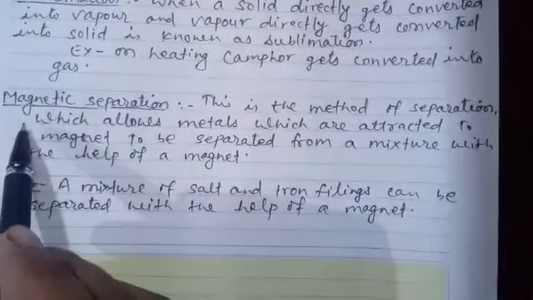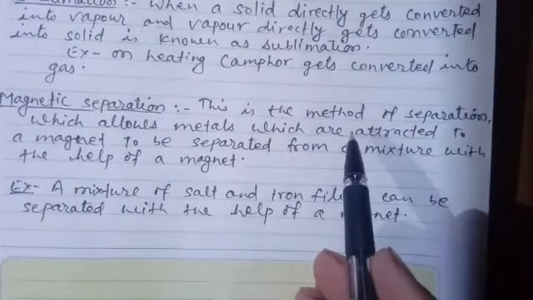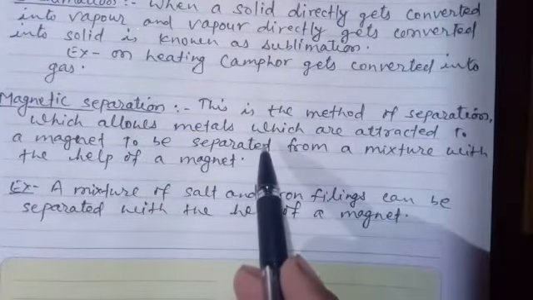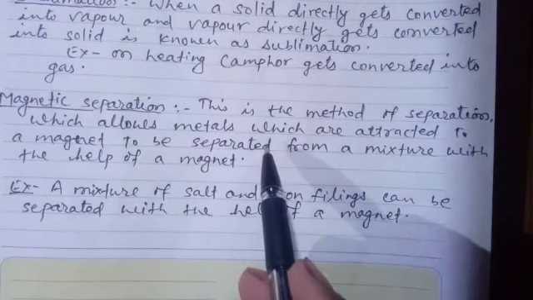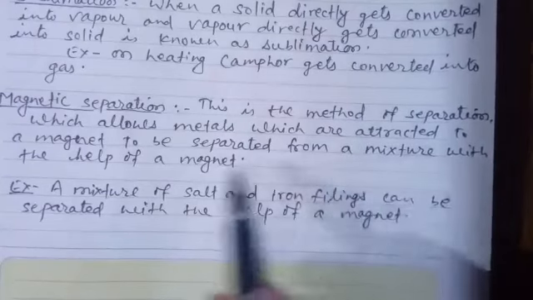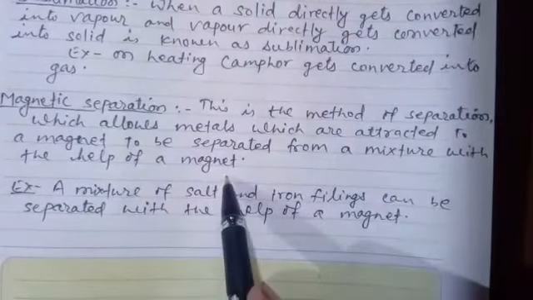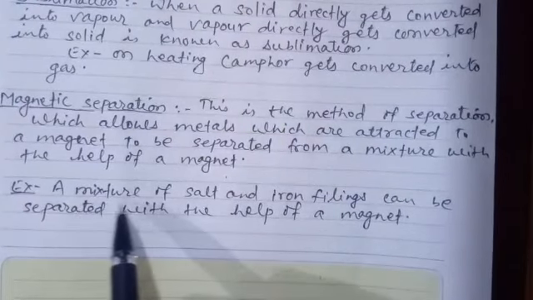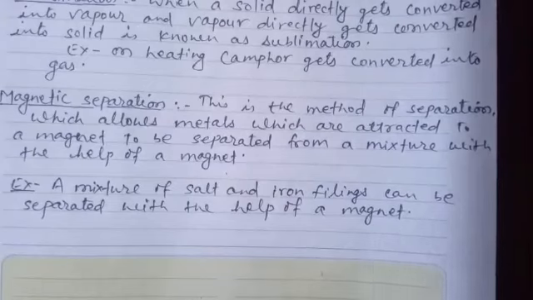The last topic is magnetic separation. This is the method of separation which allows metals like iron, cobalt, nickel, etc., which are attracted towards a magnet, to be separated from a mixture with the help of a magnet. For example, a mixture of salt and iron filings can be separated with the help of a magnet.